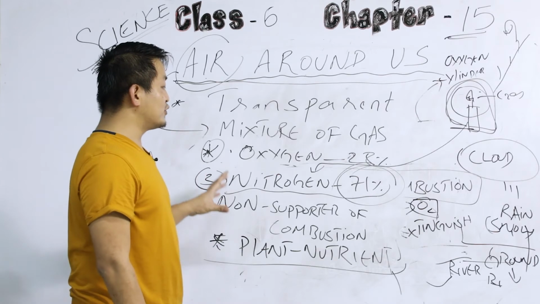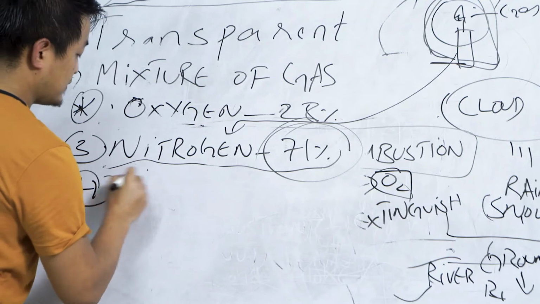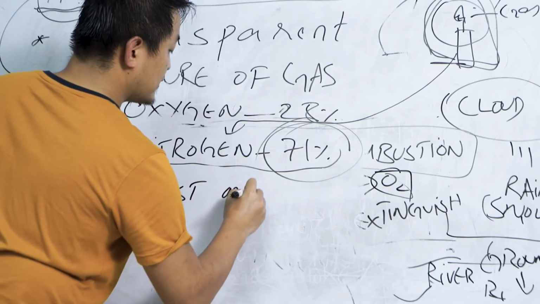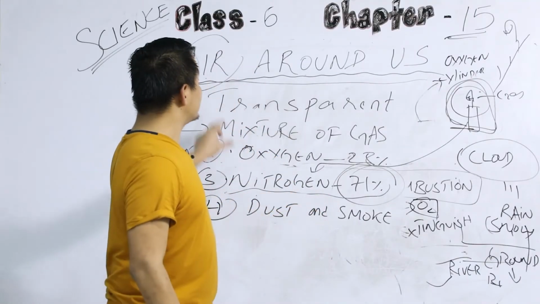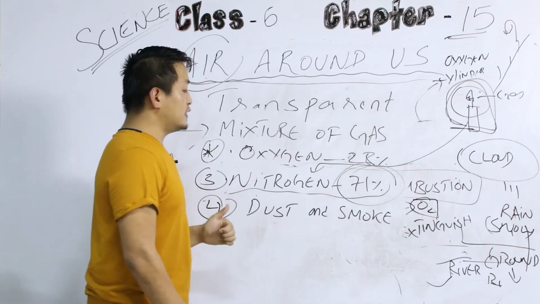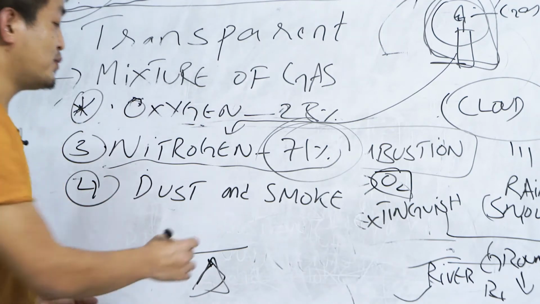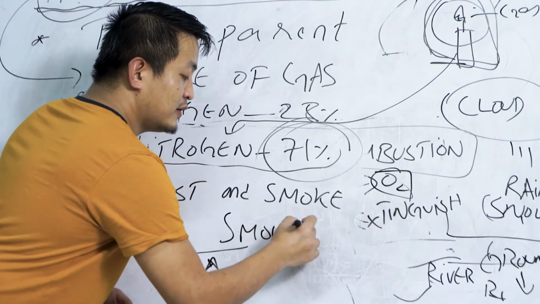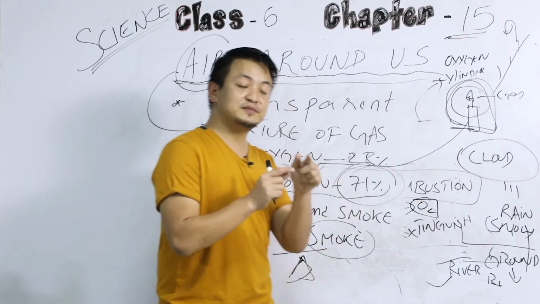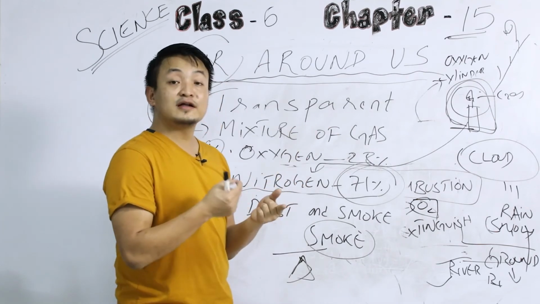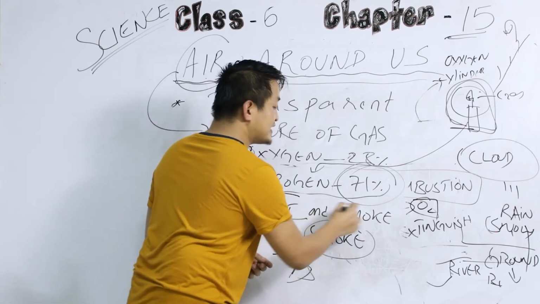Now let's discuss the dust and smoke. Clear? Dust and smoke are also present in the air. Now, if you burn something, obviously there will be smoke, right? Have you ever touched the smoke or not? If you touch the smoke, maybe in the chimney, you'll feel there are small dust particles, right? Black in color. So even in the air, we have these dust and smoke particles.